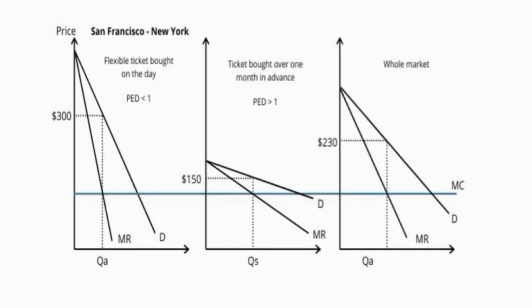Finally, there is an overall market which is the combination of the elastic and inelastic demand people. This is where the marginal cost meets the marginal revenue. So they set the price that is favorable for both the segments in the market.